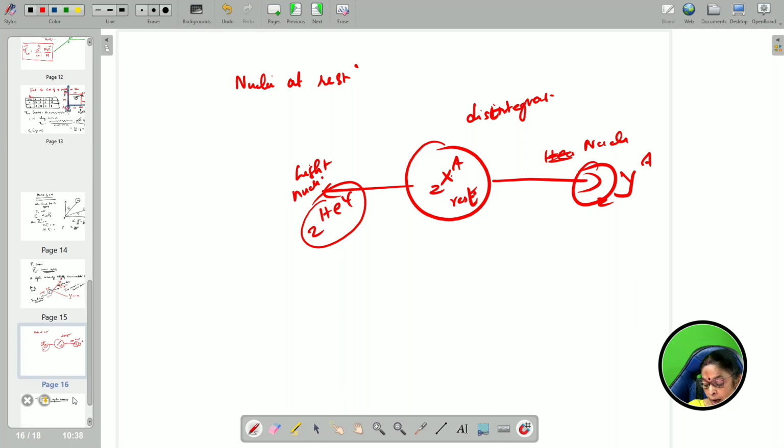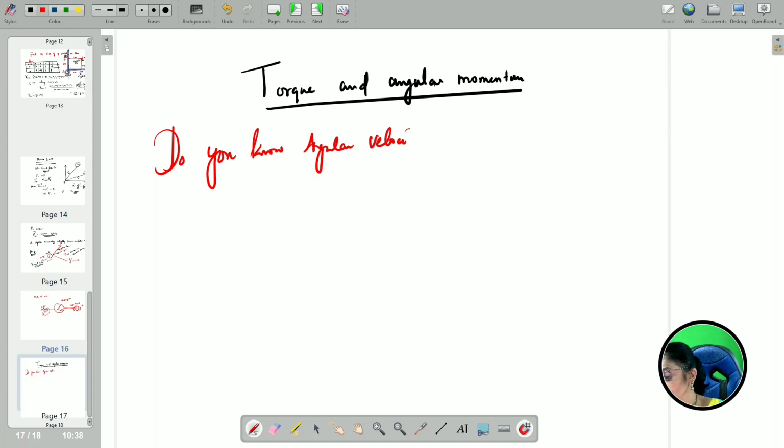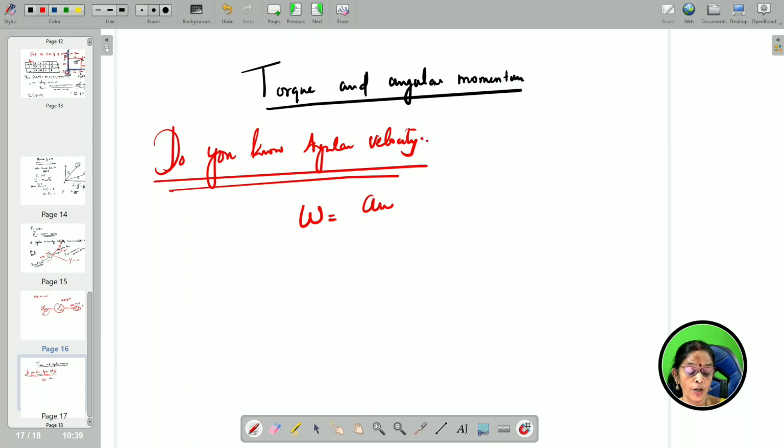Now let us see the definition of the vector product, which I have just shown you in one animated video. Now let us see torque and angular momentum. Before that, do you know angular velocity? Angular velocity is nothing but the rate of change of angular displacement, or you can say angular displacement divided by time taken.